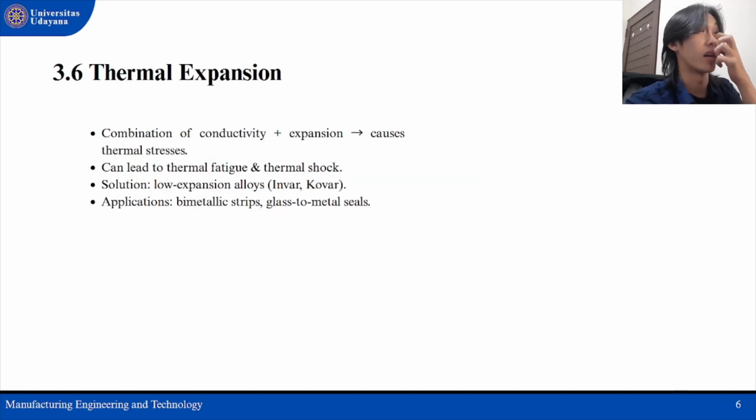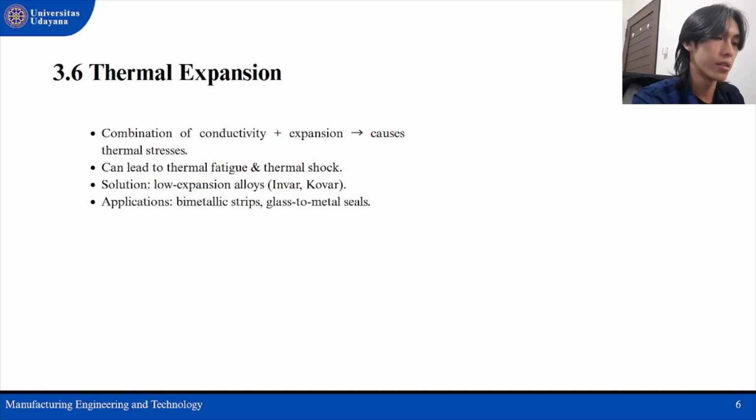And next, 3.6 thermal expansion. While conductivity and expansion interact, they create thermal stress. The stress can lead to thermal fatigue or thermal shock, both of which reduce service life.